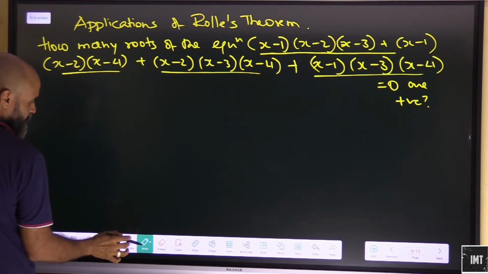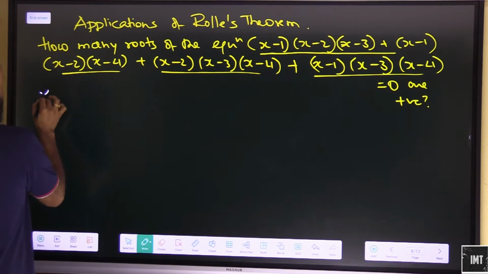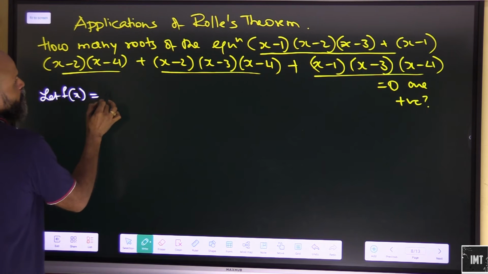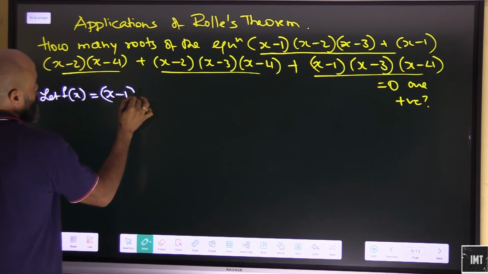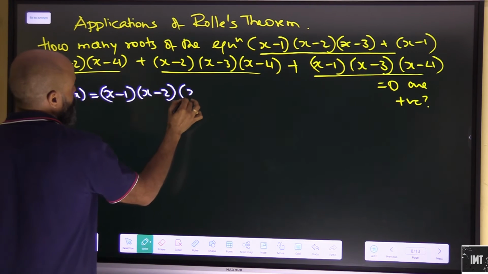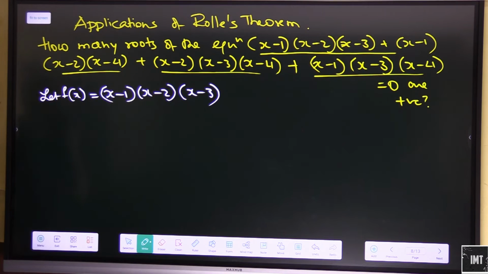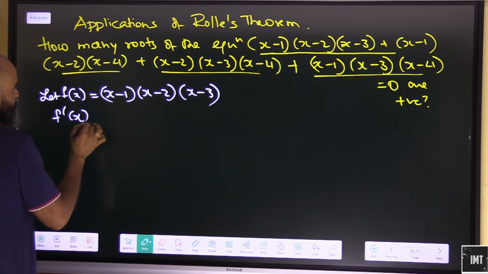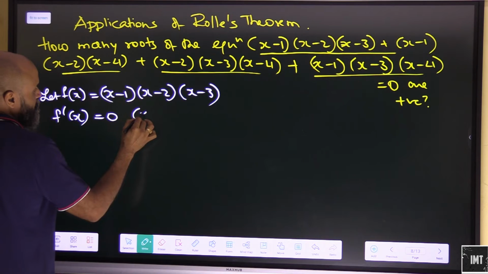So let's assume that f(x) is equal to (x minus 1)(x minus 2)(x minus 3). Let f(x) be equal to this. So here f dash x, let's say, is equal to 0.